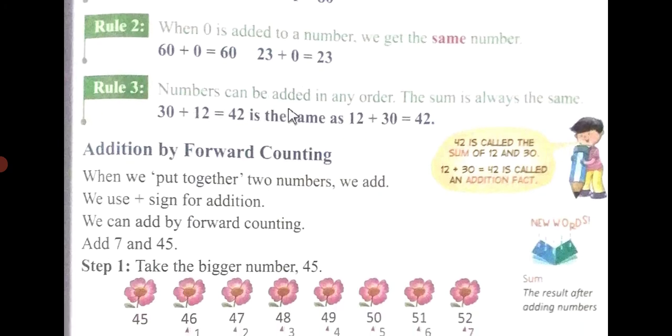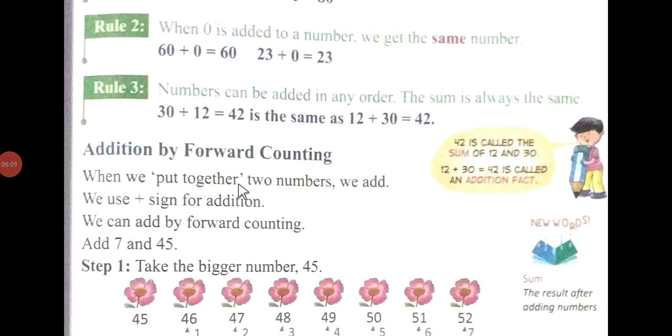Rule number 3. Numbers can be added in any order. The sum is always the same. So numbers can be added in any order, and the sum will always be the same. You can see here 30 plus 12 is equal to 42, which is the same as 12 plus 30 is equal to 42.